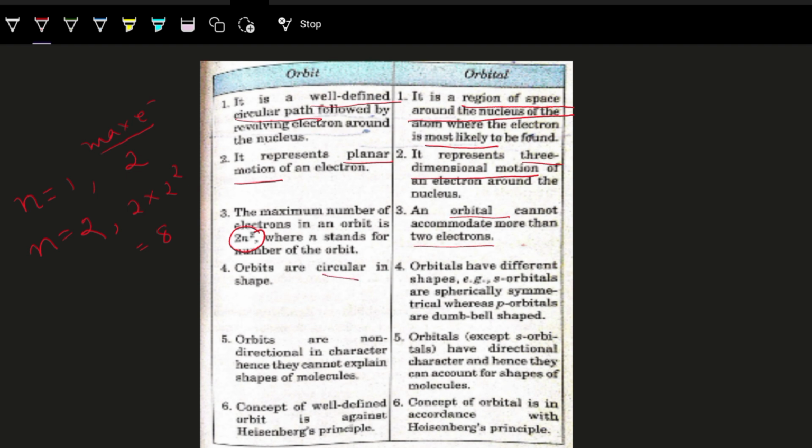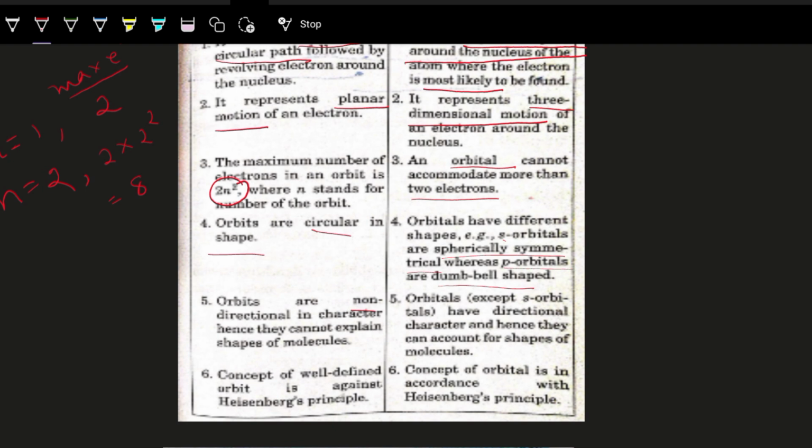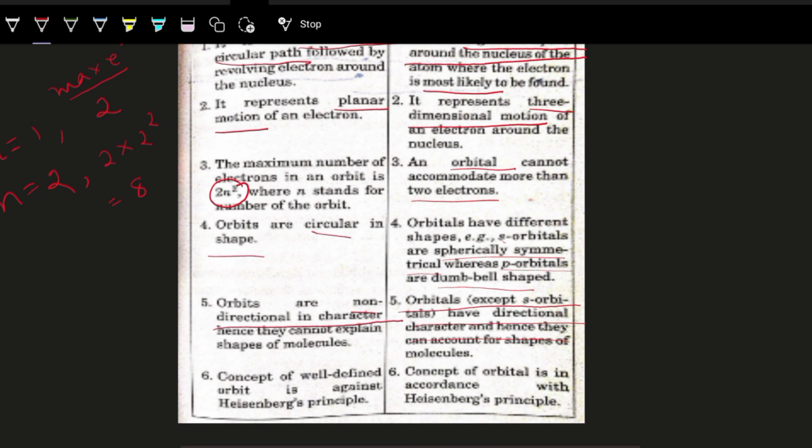Orbits are circular in shape and orbitals have different shapes. That again we will see. See, s orbital is said to be spherically symmetrical. P orbital has a dumbbell shape. D orbital has a double dumbbell shape. These all are the outcomes of the radial probability distribution as well. Okay. Orbits are non-directional in character. But orbitals have a particular orientation. Like for P, I said Px, Py, Pz. That means Px is oriented towards the x-axis, Py is oriented towards the y-axis. So I'm talking about orientations, directional character.